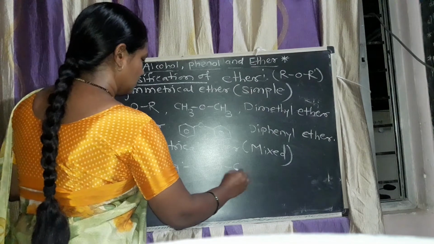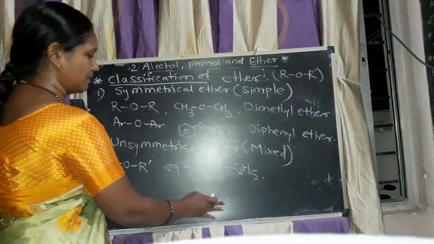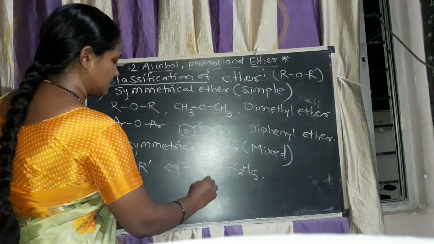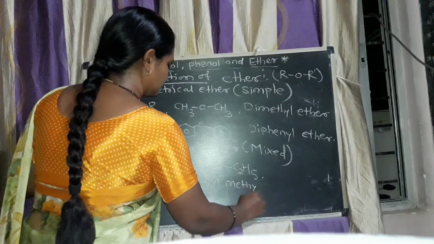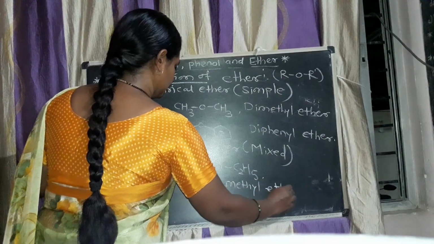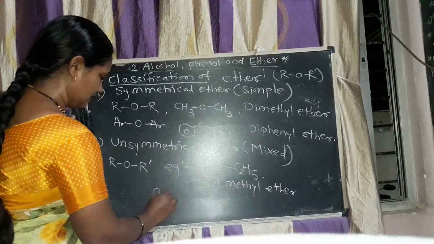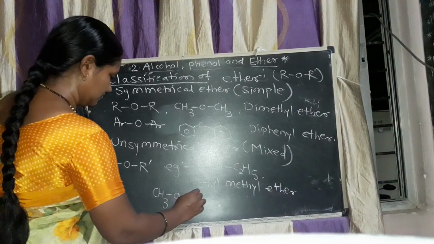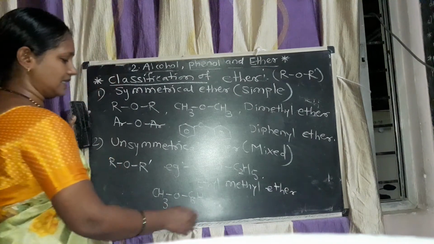CH3OC2H5. Now in this, alphabetically E comes first, so ethyl methyl ether. Or another example, C6H5 means benzene ring.